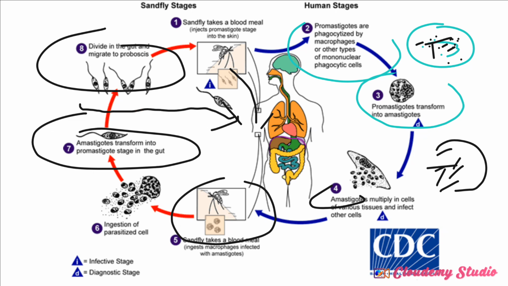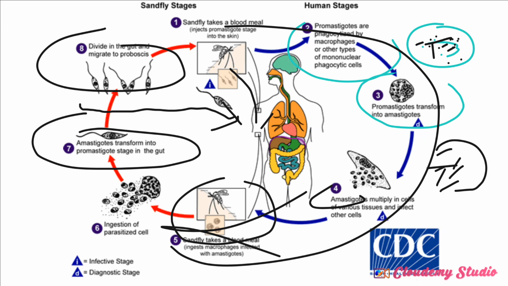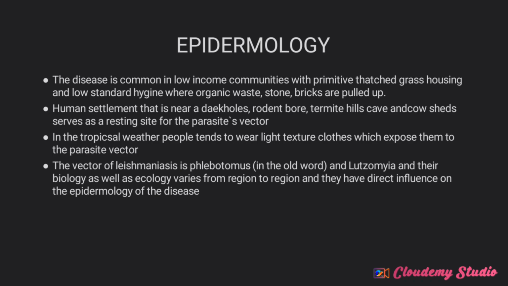It deposits the metacyclic promastigotes into the blood of a man, and that is how their life cycle continues, you understand. Now let us proceed to the epidemiology.